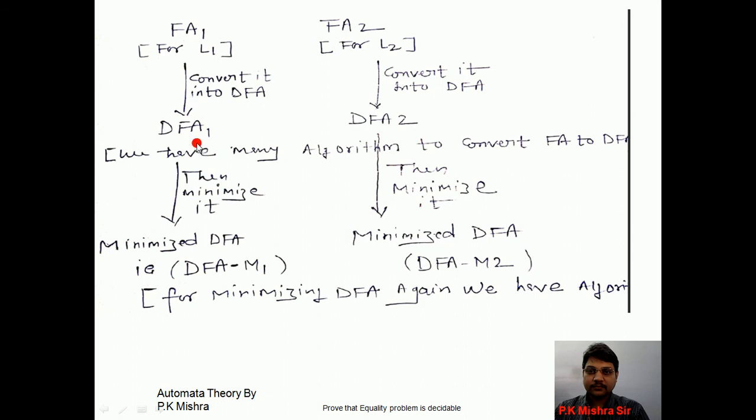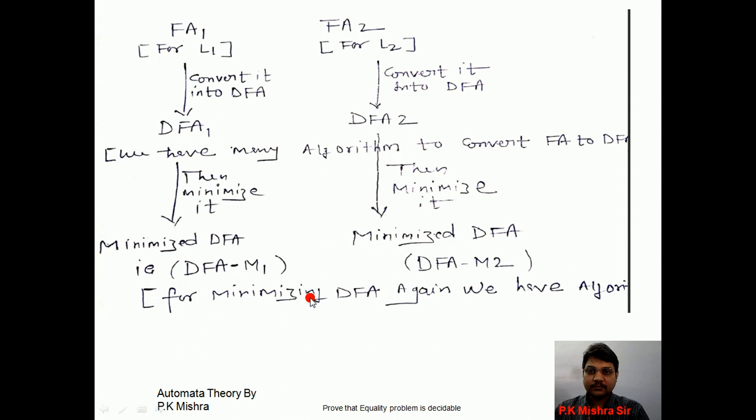Okay. Now minimize DFA1 and DFA2. Minimize DFA1, say DFA-M1, and minimize DFA2, say DFA-M2. And for minimization, we also have many algorithms to convert a DFA to a minimized DFA. Then after minimization we get DFA-M1, the minimized DFA for DFA1, and DFA-M2, the minimized DFA for DFA2.